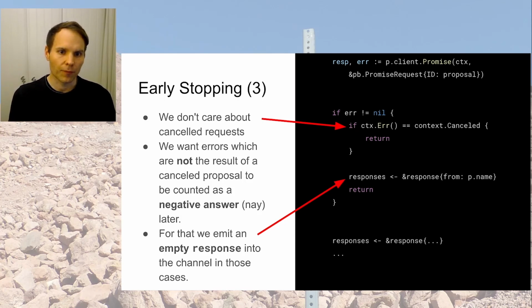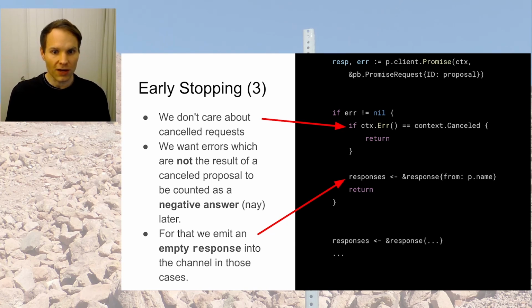And if there was an error, but it was not a cancelled context, maybe it was a timeout or any other error that happened, we want to make sure that this is counted as a negative answer. So this helps us not only quickly finding out if we have a majority for something, but we also might quickly find a majority against reaching consensus. So this is why it's important for us to also count all the negative answers.